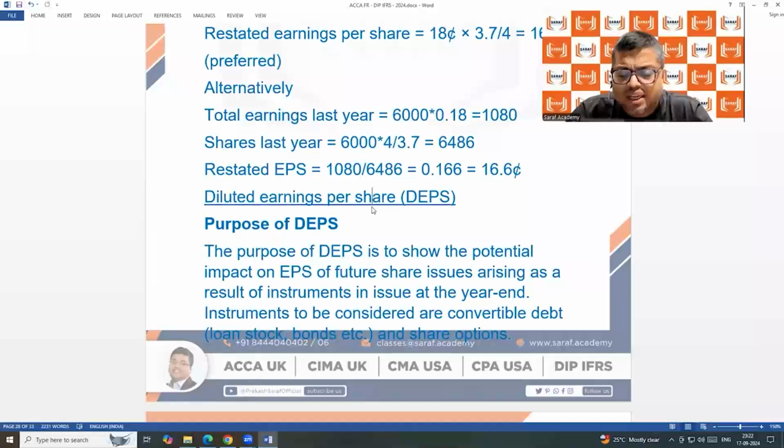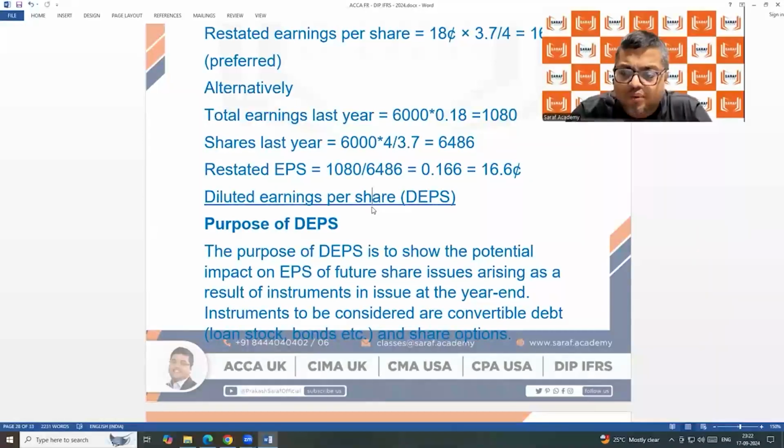So 1,000 debentures will become how many shares? 10,000. So the profit will be divided by whatever the weighted average number of shares already is, plus 10,000 shares more in the denominator. Obviously, the EPS will go down. That is called diluted EPS.